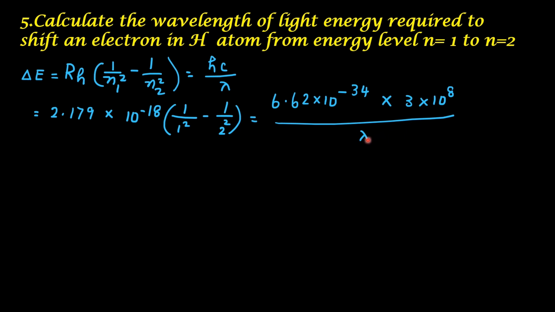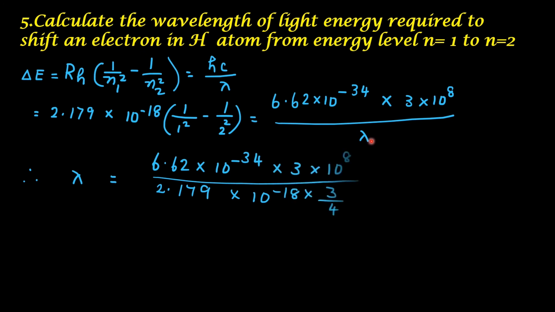So from this, we get lambda equal to 6.62 into 10 raised to minus 34 into 3 into 10 raised to 8 divided by 2.179 into 10 raised to minus 18 into 3 by 4.